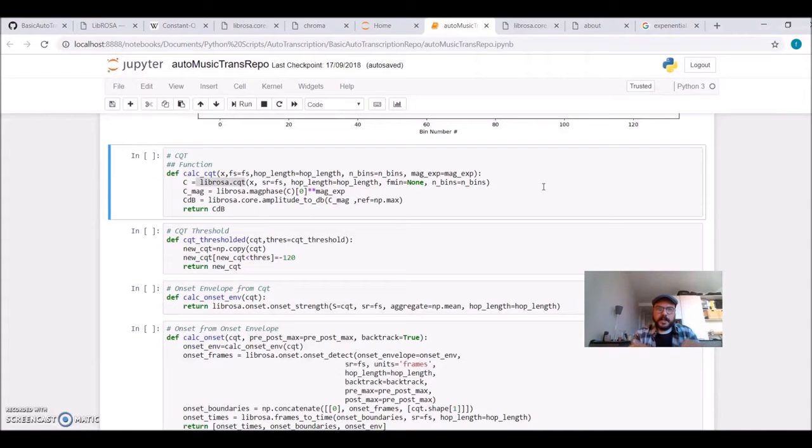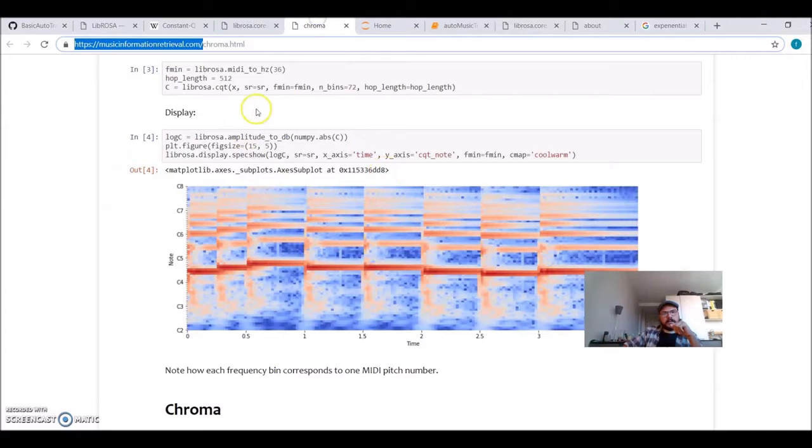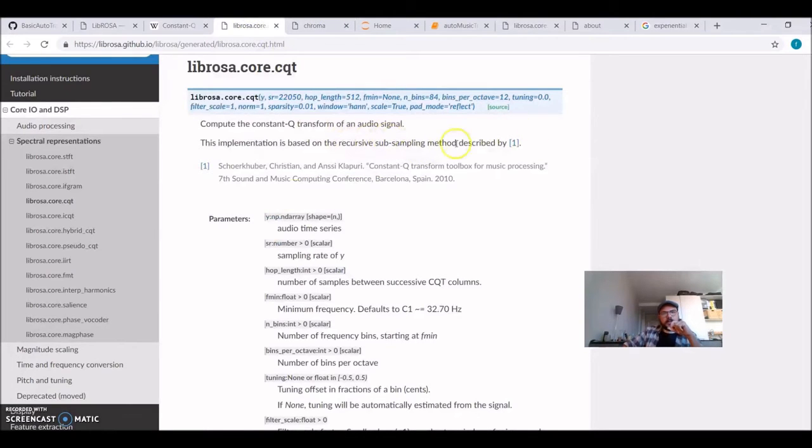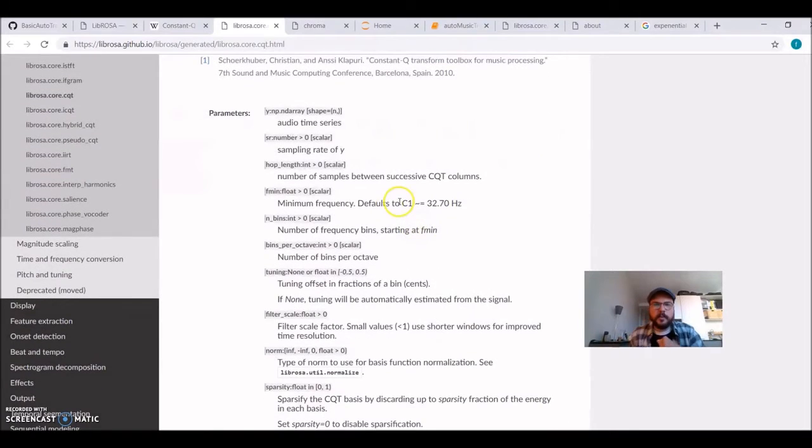For learning purposes, it's open for you to set, but the standard configuration starts on C0 or C1. The default is 32 Hertz, so it's very low.